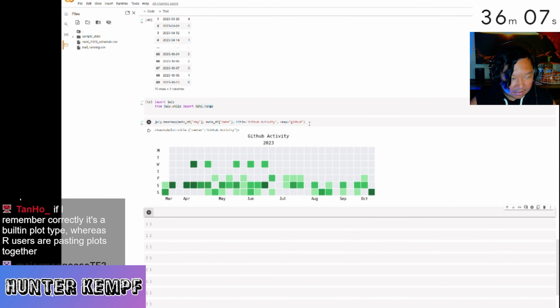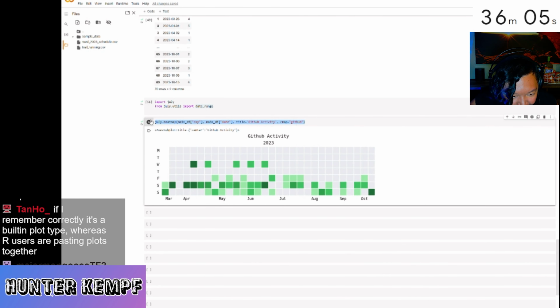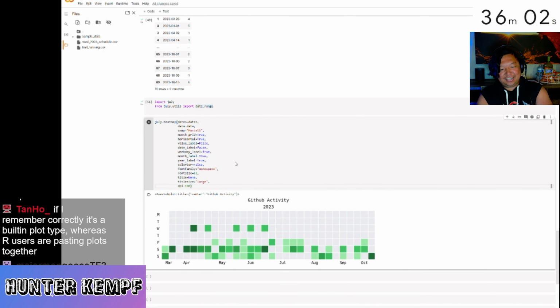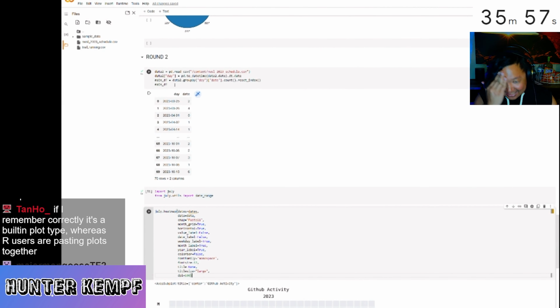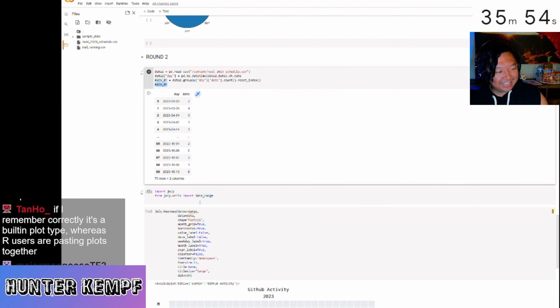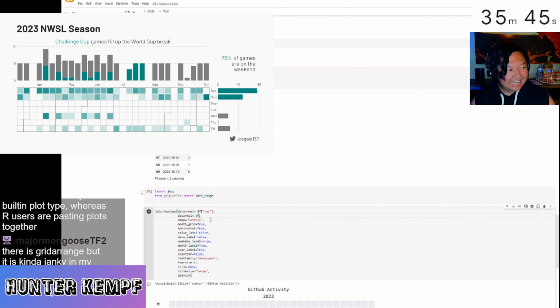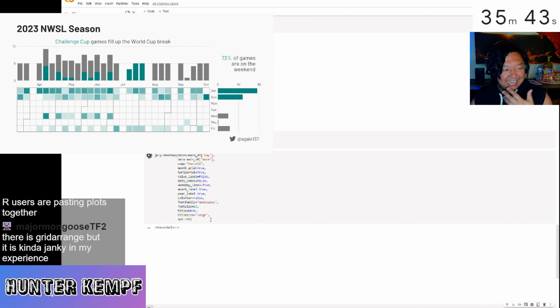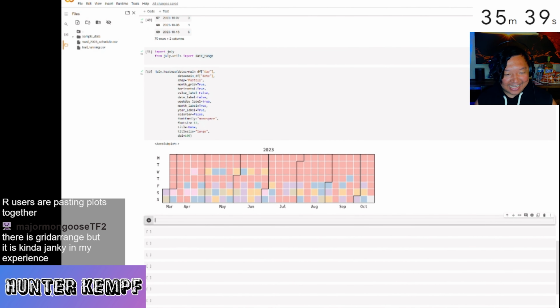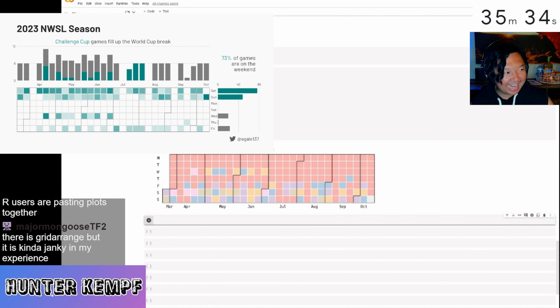We do see Hunter here. Wow, look at this, chat. He is using the GitHub activity data visualization tool called July, and this is actually a really smart way to get a heat map looking visualization as your main graph. This is definitely echoing that GitHub vibe, and he really has it here. This is a calendar heat map plot. And he actually has essentially the basics of this plot already in terms of the main visualization.